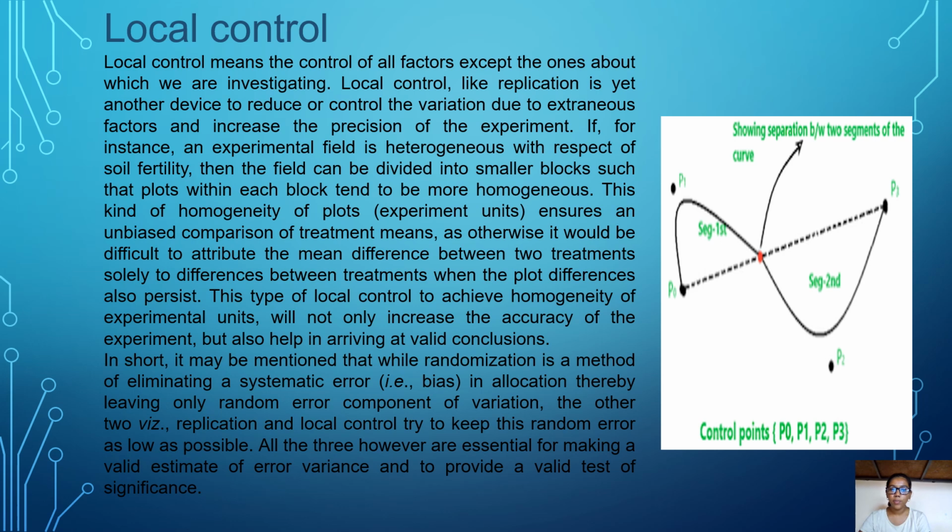In short, it may be mentioned that while randomization is the method of eliminating systematic error in allocation, thereby leaving only the random error component of variation, the other two principles reduce that error as far as possible. All three, however, are essential for making a valid estimate of error variance and to provide a valid test of significance.